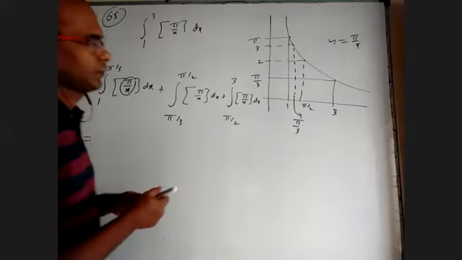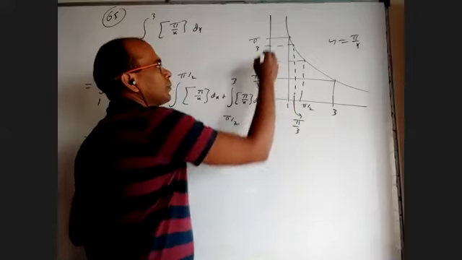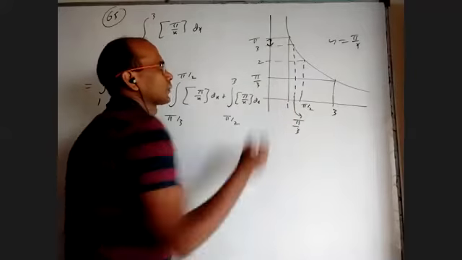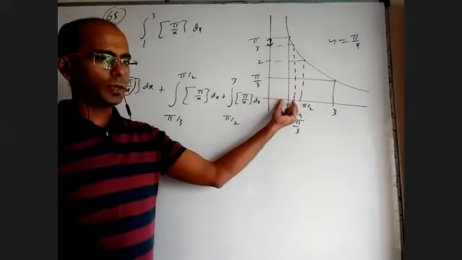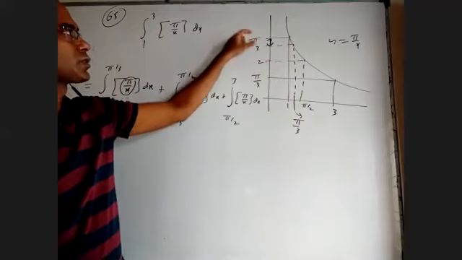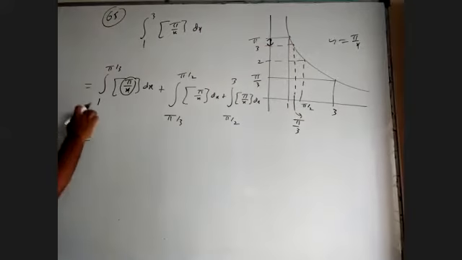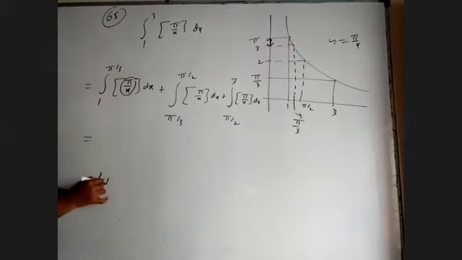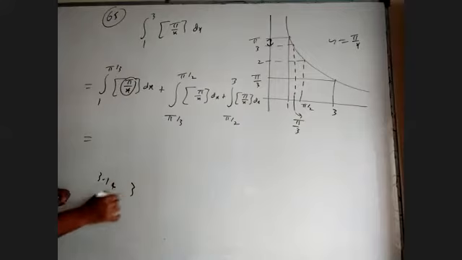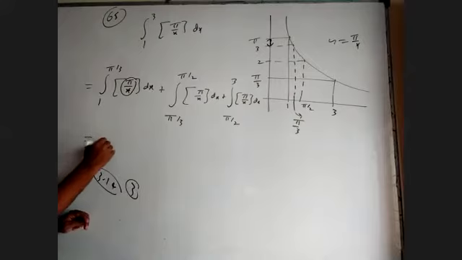Okay. When x is between 1 to pi by 3, the corresponding pi by x values are between 3 and pi. When you put 1, it is pi, which is 3.14. When you put pi by 3, it is 3. So the values are between 3.14 to 3. Any number between 3 to 4, integer part is 3. So this is integral 1 to pi by 3, 3 dx.